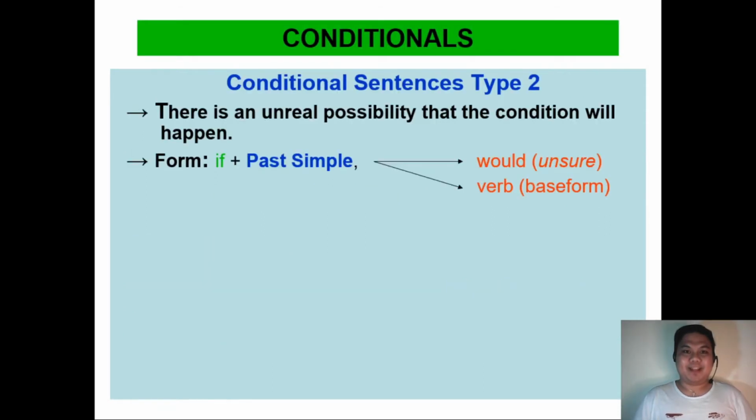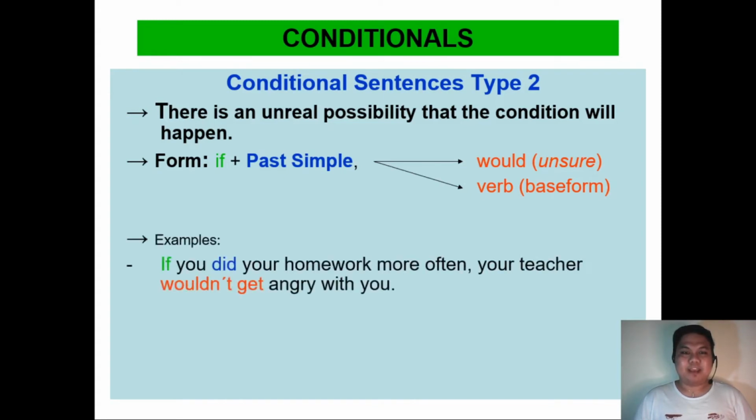The third rule in conditional sentence is the type 2. There is an unreal possibility that the condition will happen. The form must be if plus the past simple plus the would for the unsure conditionals plus the base form of the verb. Examples: if you did your homework more often, your teacher wouldn't get angry with you.